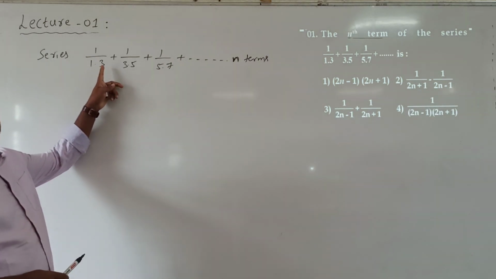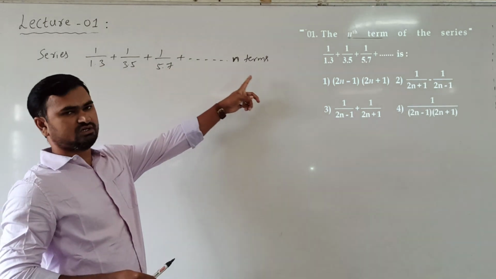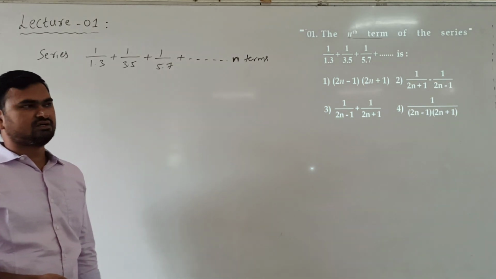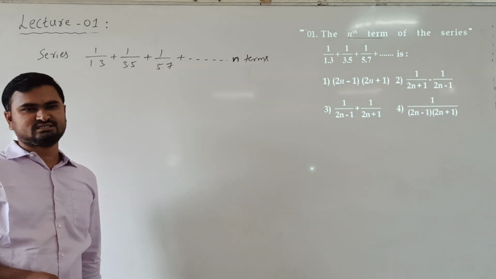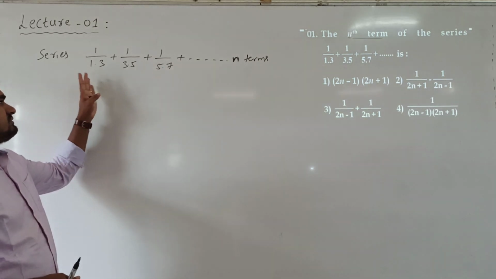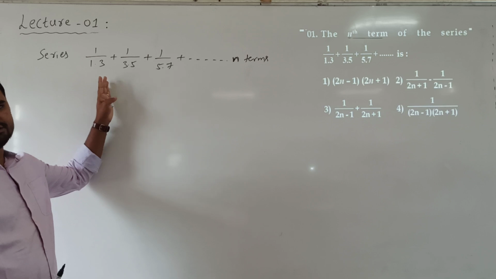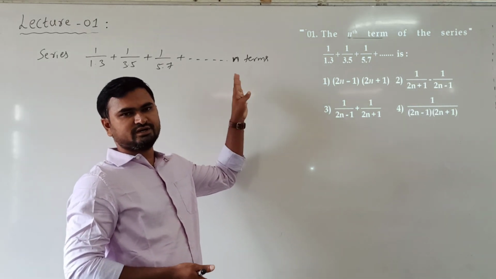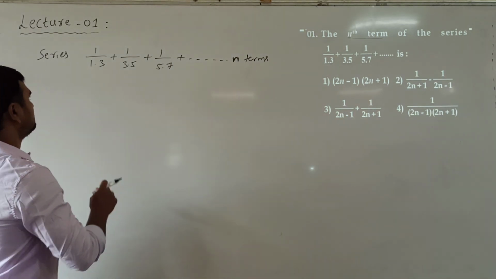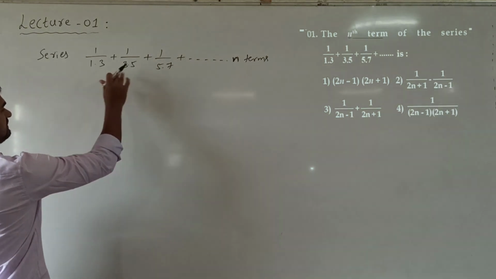Next, the second terms are 3, 5, 7 and so on. So these second terms are also forming an AP because for them also the difference is the same. So the first terms are forming an AP and also the second terms are forming an AP. So we can find the nth term by using these two, the first terms and the second terms.